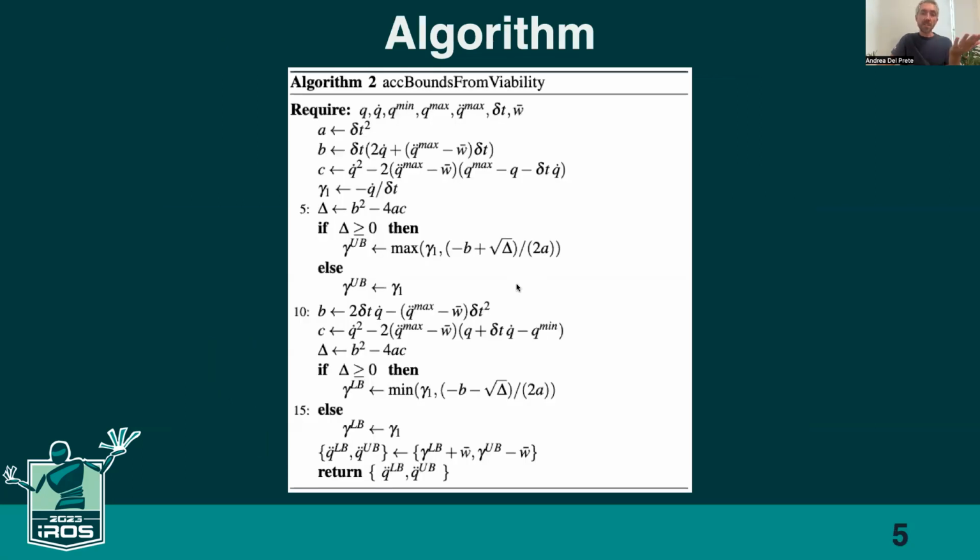So to get an idea of how this algorithm looks like, I've reported here a piece of it, but you're not supposed to read it or understand it right now. I would just like to point out that this algorithm is very efficient because it relies on simple algebraic and logic operations. So you can also use it at very high frequencies, such as 1 kilohertz.